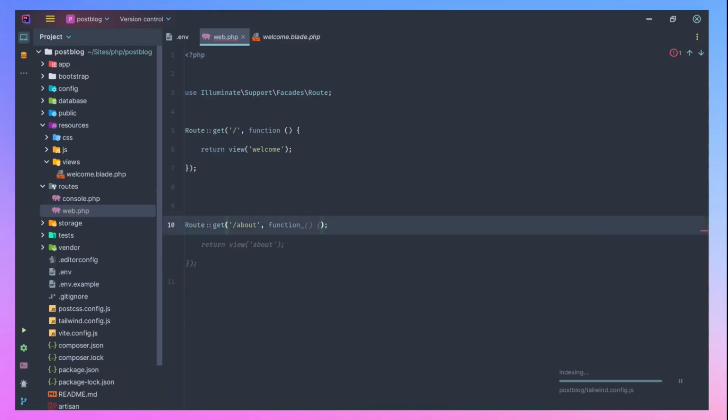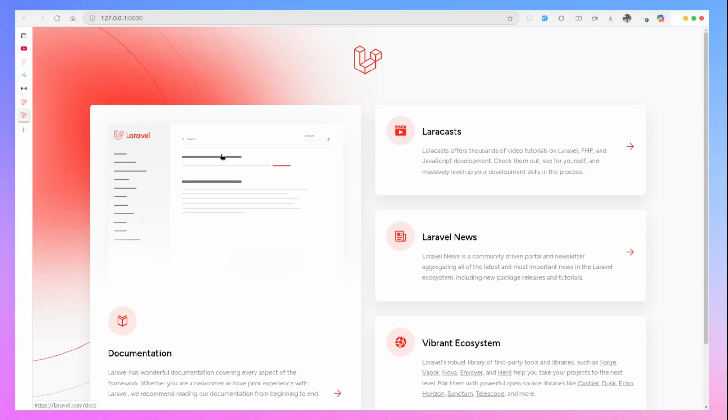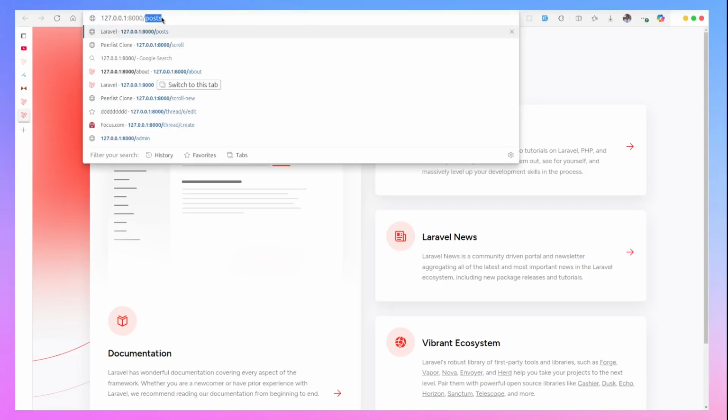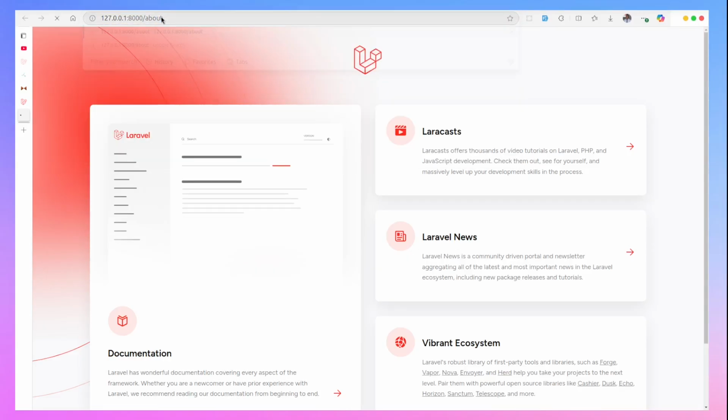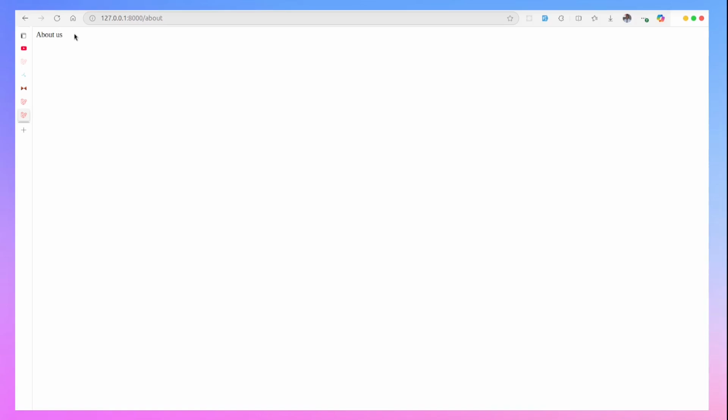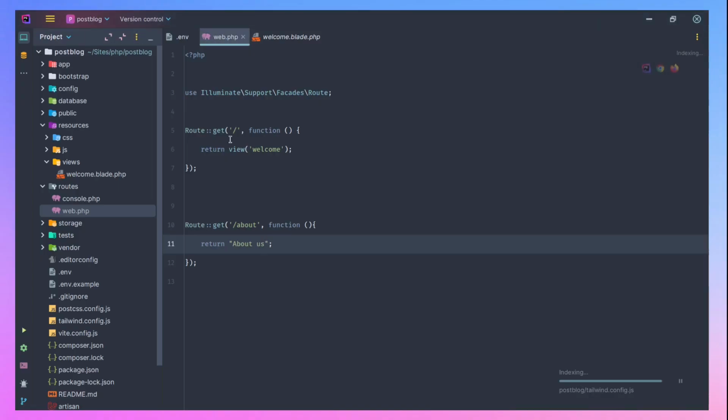So function, that's the action that will be performed when I hit this route. I can just return a text and say about us. So save. Go back to the browser and say about. You can see it's giving us a text of about us here.